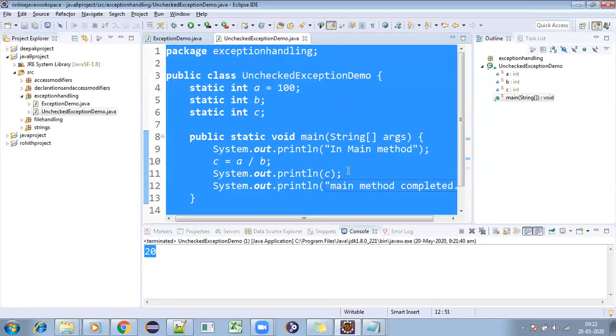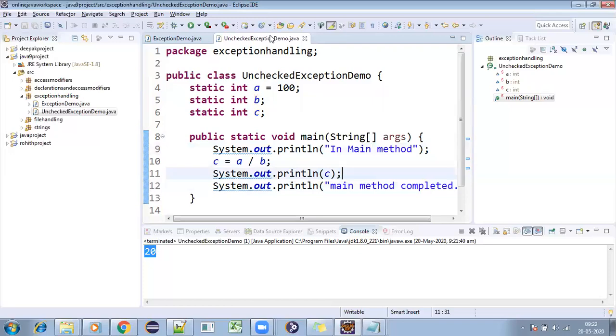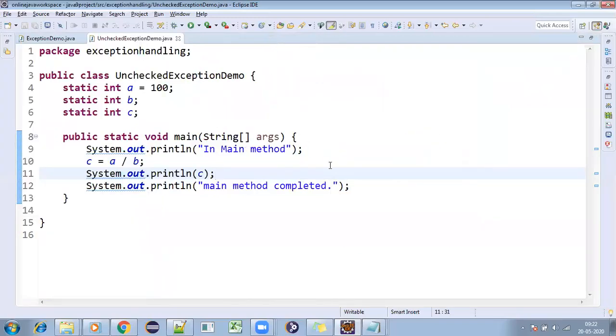Now, will the main method completed message come in my output or not? It will come or not?